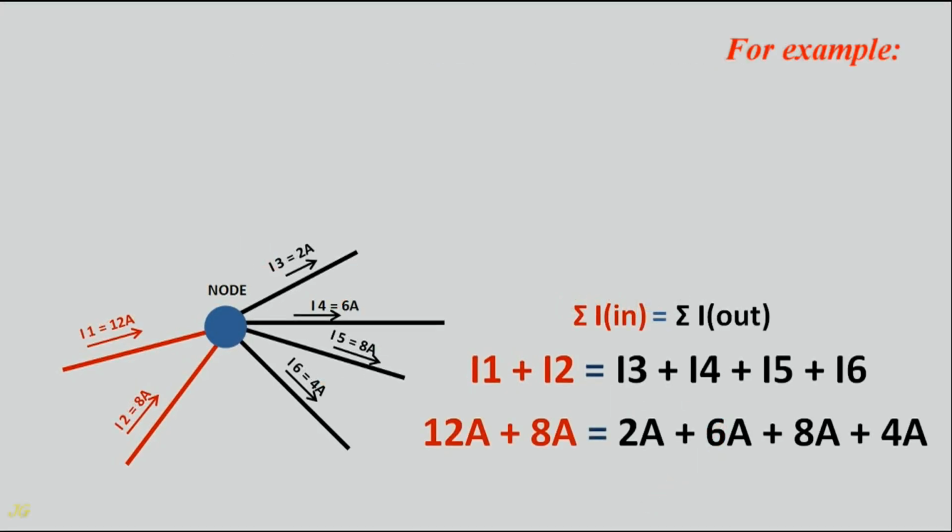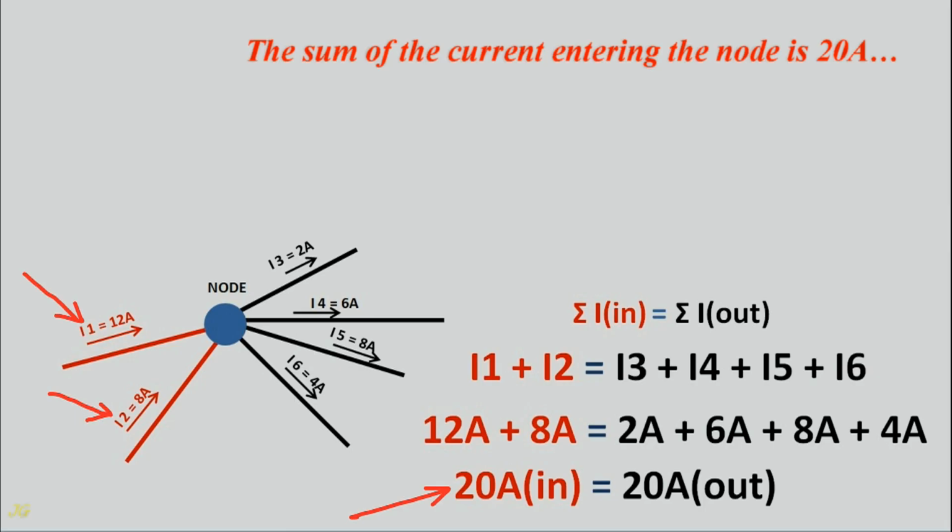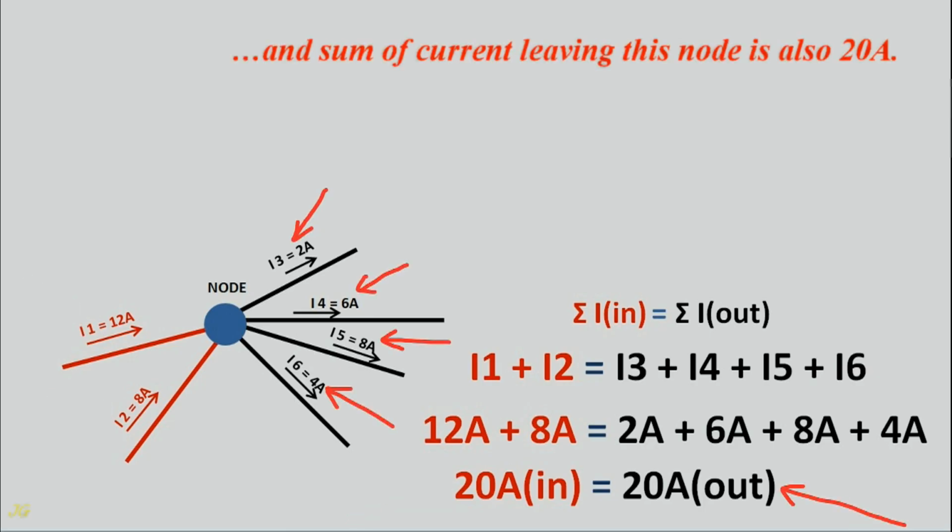For example, current 1 equals 12 amps and current 2 equals 8 amps enter the node, while current 3 equals 2 amps, current 4 equals 6 amps, current 5 equals 8 amps, and current 6 equals 4 amps leave this node. The sum of the current entering the node is 20 amps, and the sum of current leaving this node is also 20 amps.